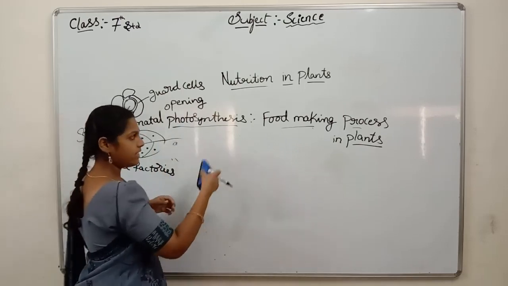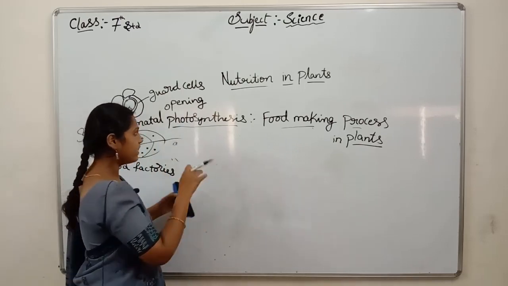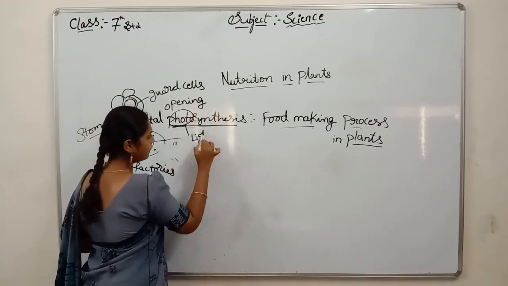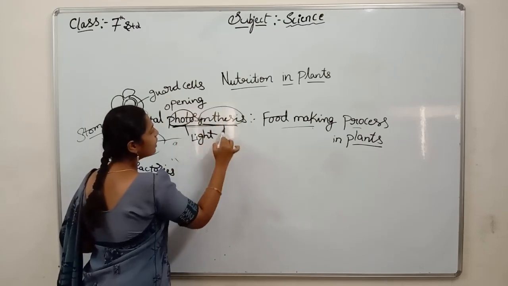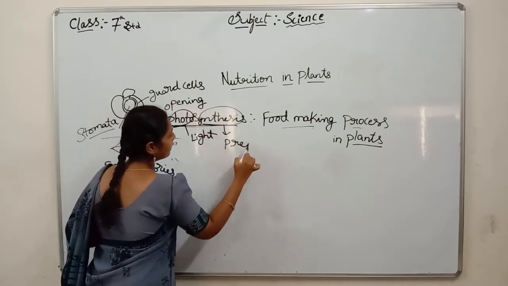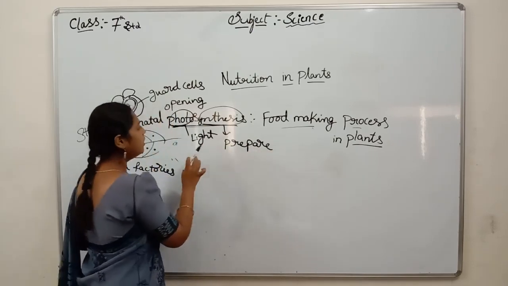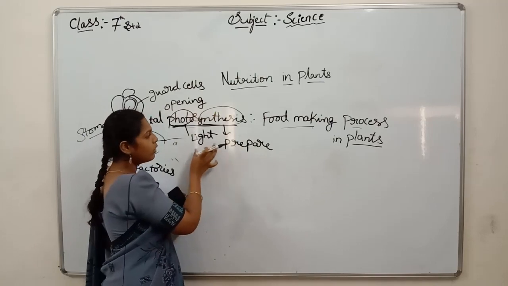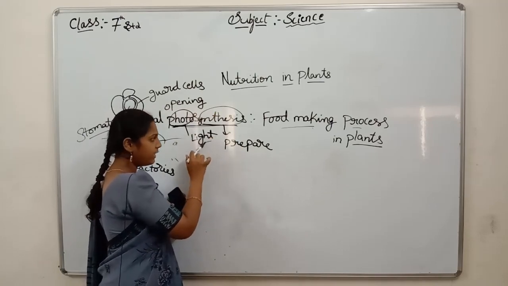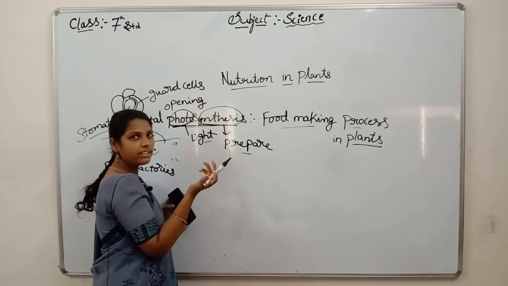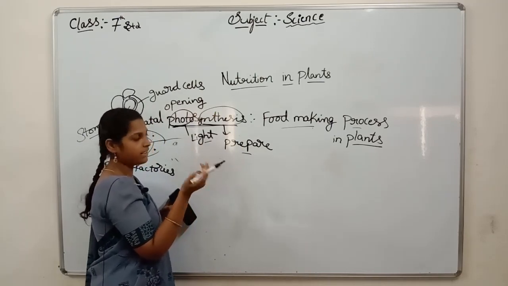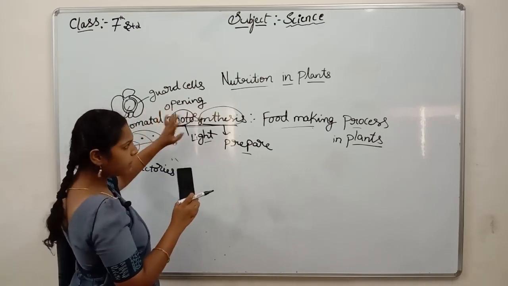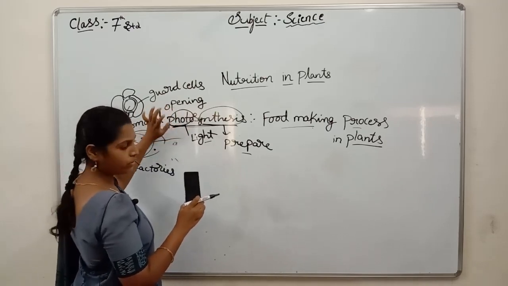So this process, whatever I explained, we call photosynthesis. Photo means light. Synthesis means what? Prepare. In the presence of sunlight only, the plant prepares food. Without sunlight there is no preparation of food in a plant. Yes, we understand how food is made in plants and what photosynthesis is.